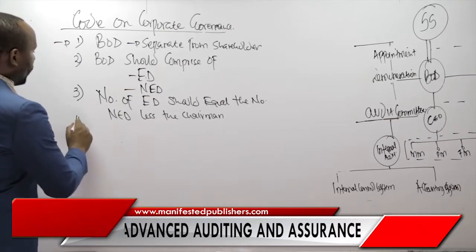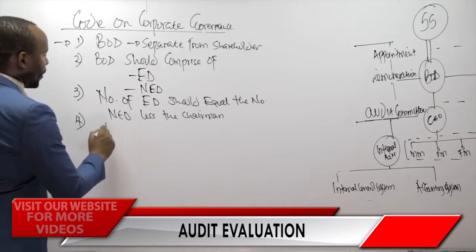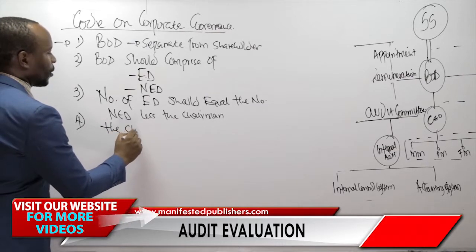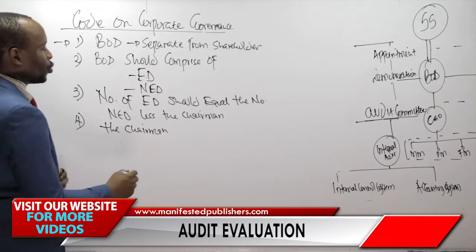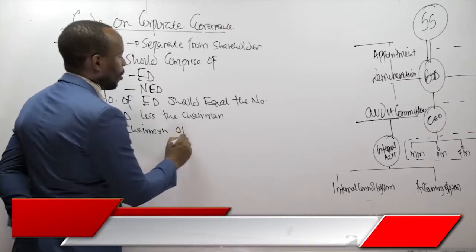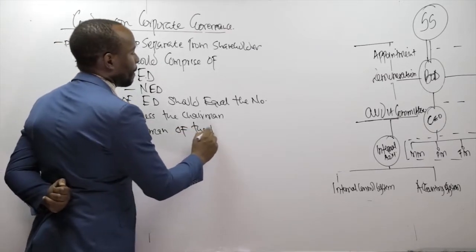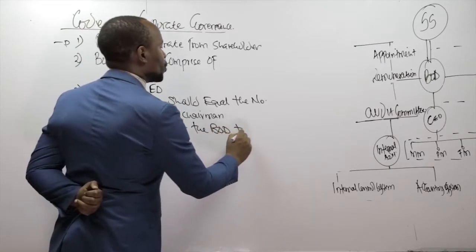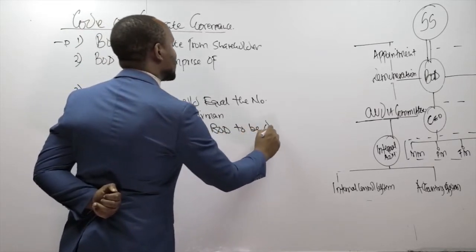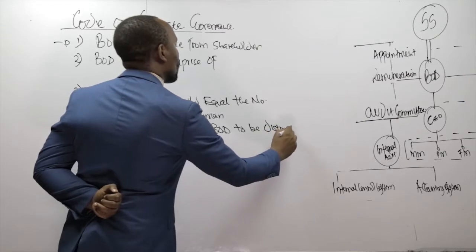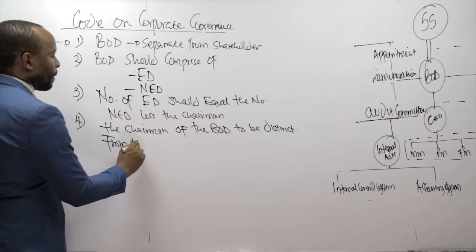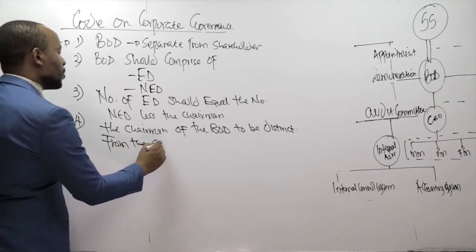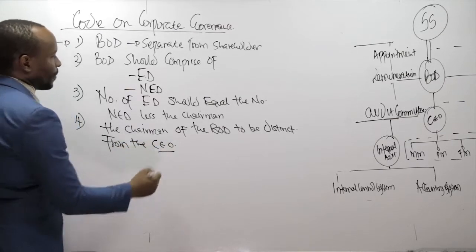Number 4, we say the chairman of the board is to be distinct from the CEO, Chief Executive Officer.